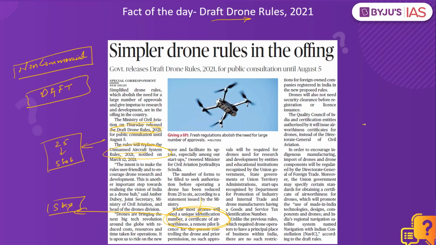Added to this, we will have what are called zones. What are zones? These are the limitations or the regulations which the government of India can come up with. There will be green zone, there will be yellow zone and there will be red zone as well. So when it comes to these zones, whether they would be able to operate or not will again be defined by the government of India. So what is the significance of this? What we will have is a business friendly single window online system, minimal amount of human interference, and more permissions given by the government of India as soon as possible to upscale the ease of doing business in India. It is this that we have to understand in reference to this article.